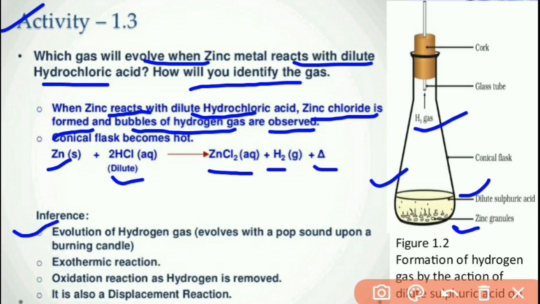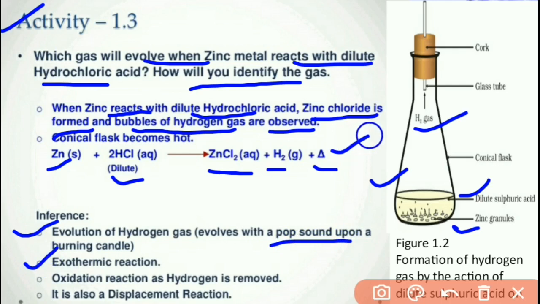We can identify the evolution of hydrogen gas by taking a burning candle near the mouth of the conical flask, which creates a pop sound. This pop sound indicates the evolution of hydrogen gas. It is an exothermic reaction because heat energy evolves after the chemical reaction.